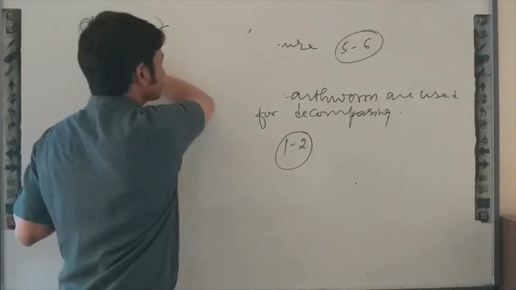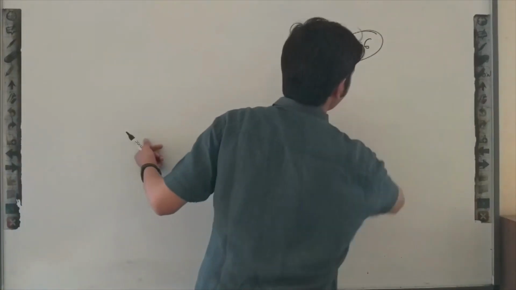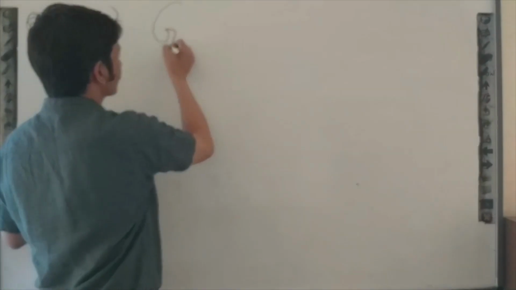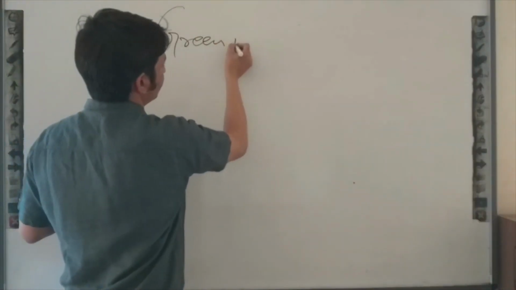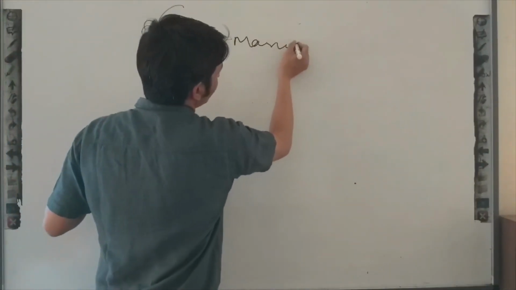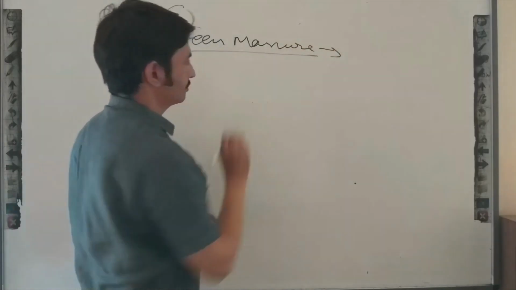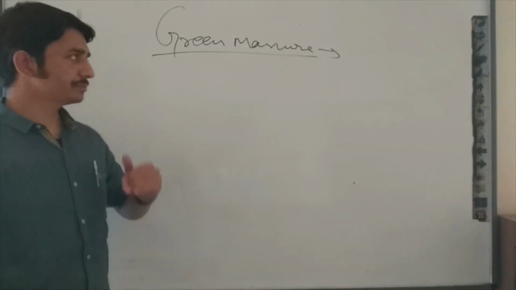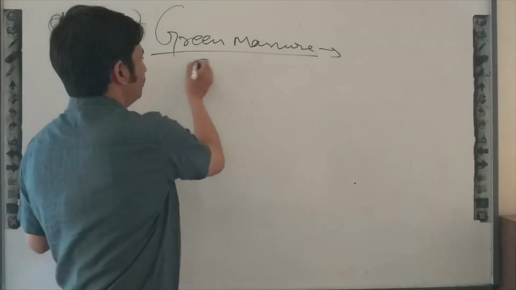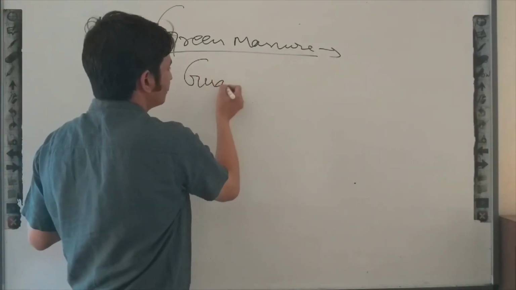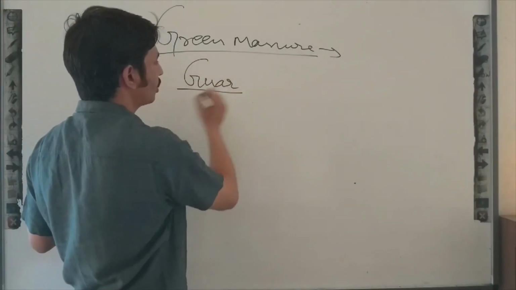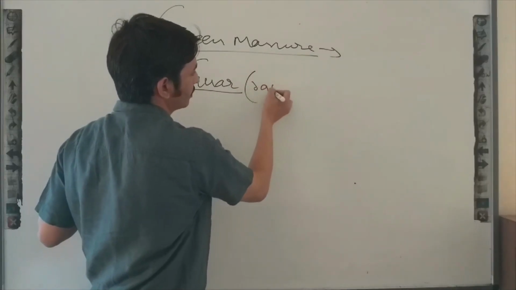And another kind of manure we also use in the field is known as green manure. So what is the meaning of green manure? You can see in the field sometimes farmers grow a crop known as guar.